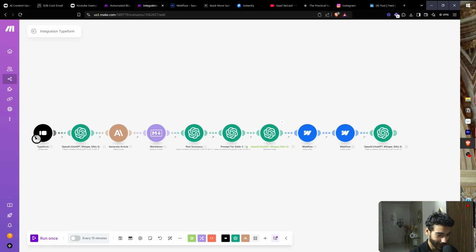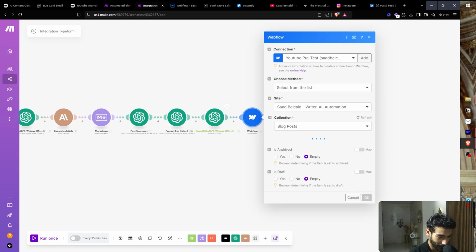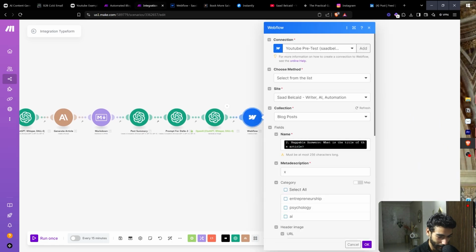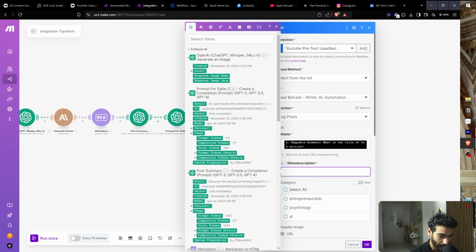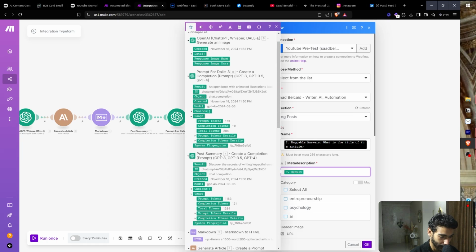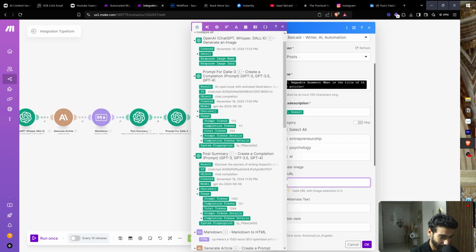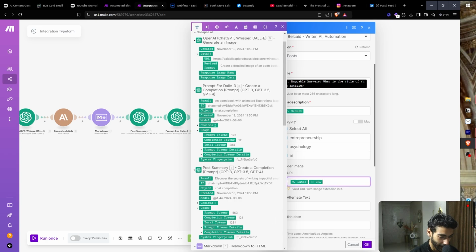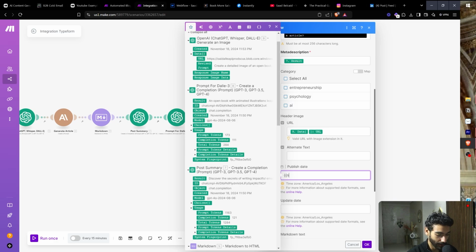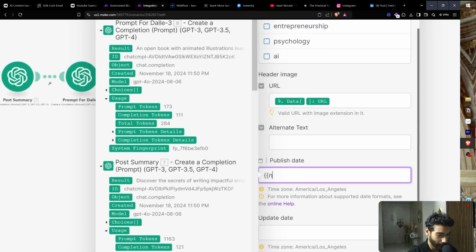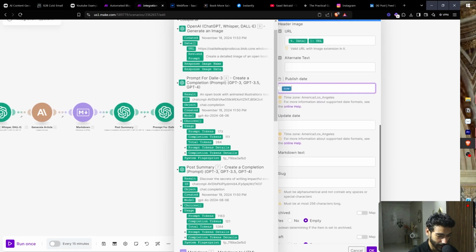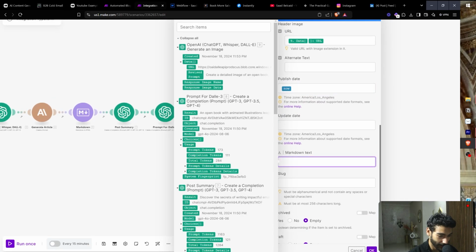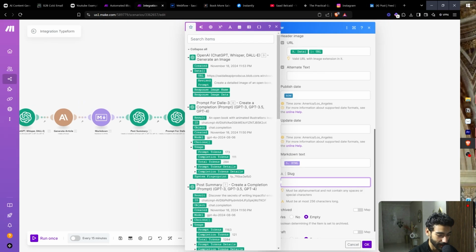And then what we're gonna do is we will map the name right here, the meta description. We're just gonna use the post summary. For the URL, the header image is going to be this image right here. Not the revised prompt, the URL. And then publish date, let's just do now. And the way you do that is just click on bracket now. And then markdown text is going to be our markdown HTML slug. So we need to generate a slug for that.